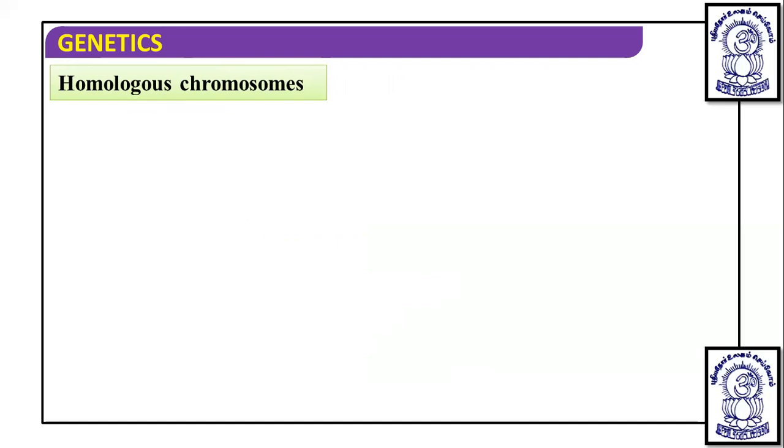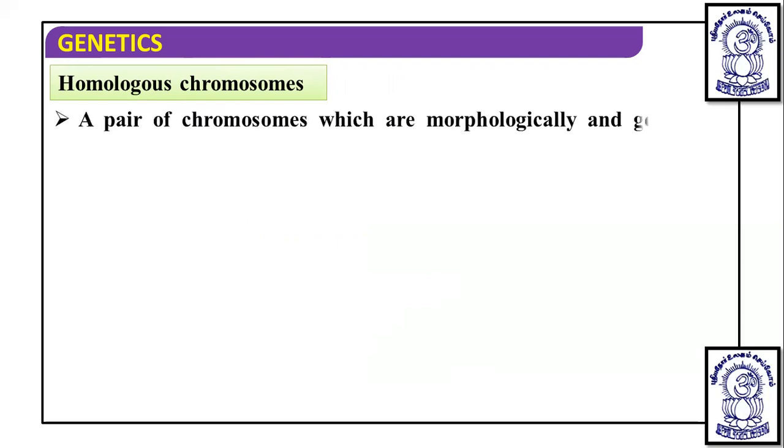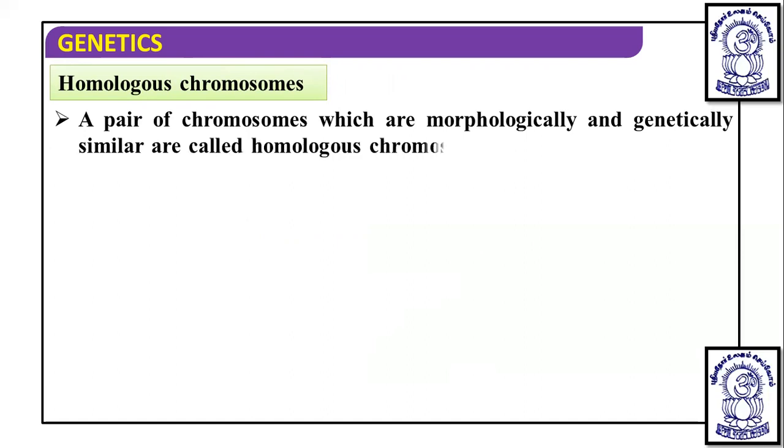Now after this, next we talk about homologous and non-homologous chromosomes. A homologous chromosome pair is a pair of chromosomes which are morphologically and genetically similar. One is received from the mother, so it is known as the maternal chromosome, and the other is received from the father, so it is known as the paternal chromosome.